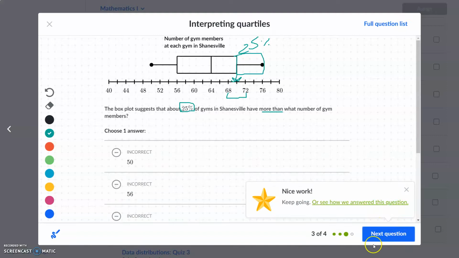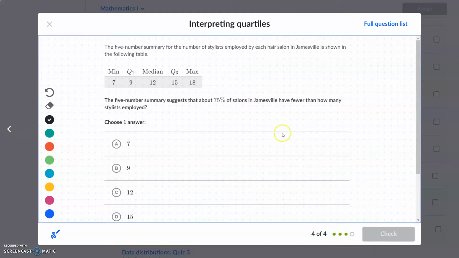Check. Yay, one more. The 5-number summary suggests that about 75% of salons in Janesville have fewer than how many stylists employed. So we want to be fewer than, so that's like less than. I'm going to go this way. We want to have 75% on that side.